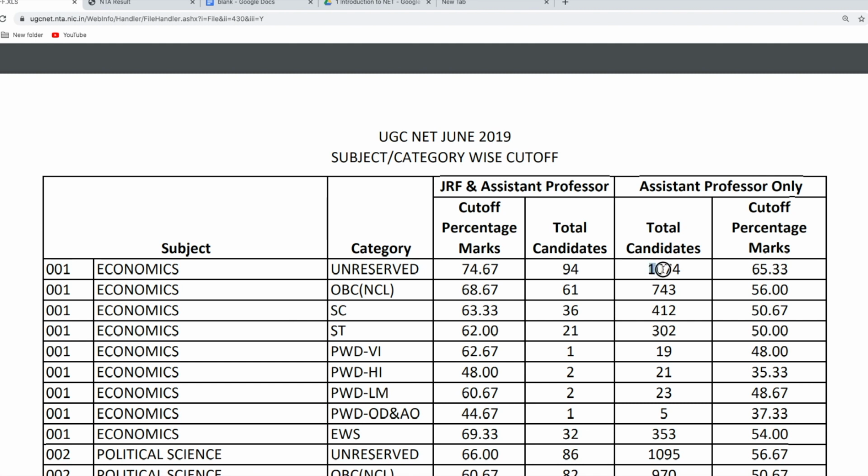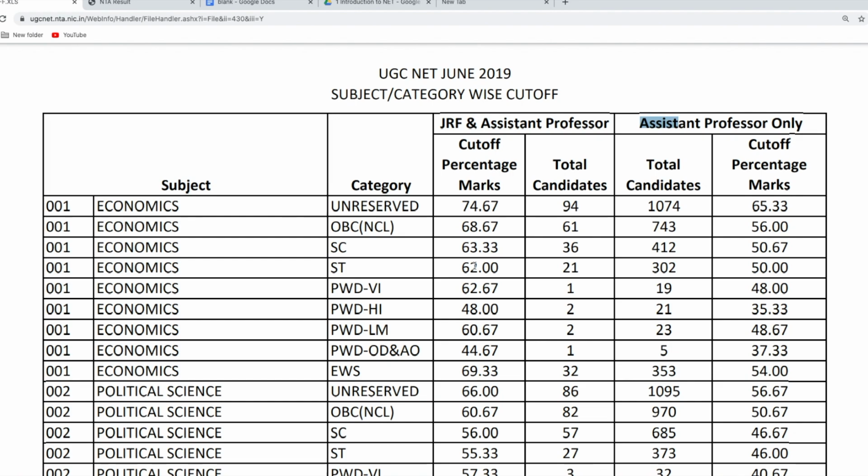The number of candidates qualified for UGC NET assistant professor is 1074, whereas for JRF it is just 94 candidates. This is how the JRF cutoff and assistant professor cutoff differ. Let us go back to the notification.